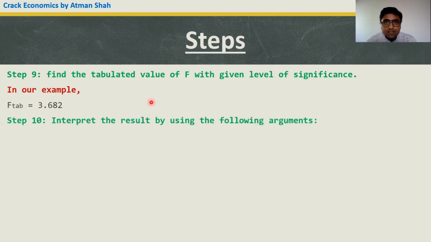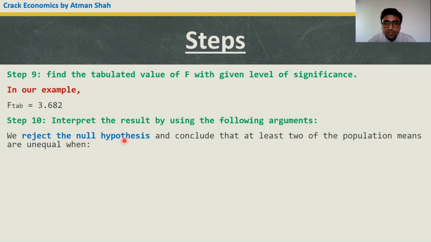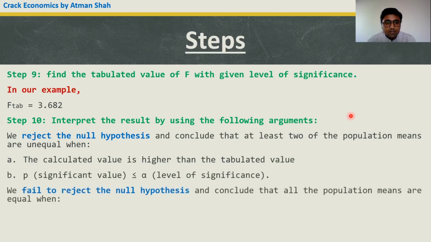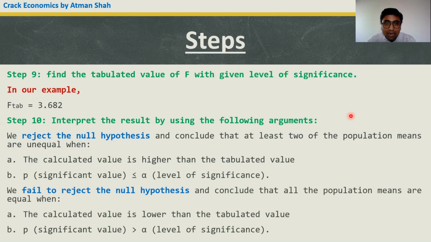Now step 10. Step 10 is the most important step in hypothesis testing, and that is the interpretation of the result. We reject the null hypothesis and conclude that at least 2 of the population means are unequal if the calculated value is higher than the tabulated value, or p-value is less than or equal to the level of significance. We fail to reject the null hypothesis and conclude that all the population means are equal when the calculated value is lower than the tabulated value and p is greater than alpha.